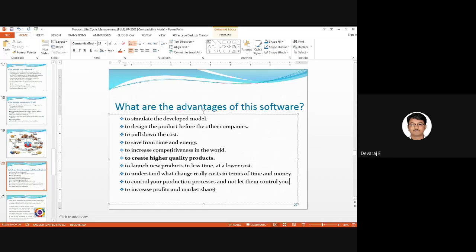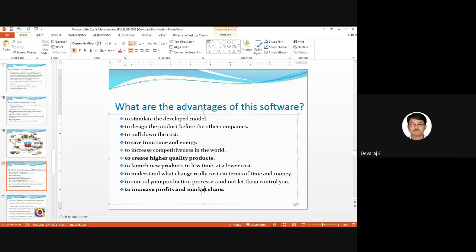This is very important for a company: to increase the profit. What is profit? Profit in the sense of revenue. So if you invest 10,000 rupees today, the company will try to get a profit of at least 5,000 rupees on what they invested. So the company will always be looking to increase the profit as well as the market share. These are two important things you should know.